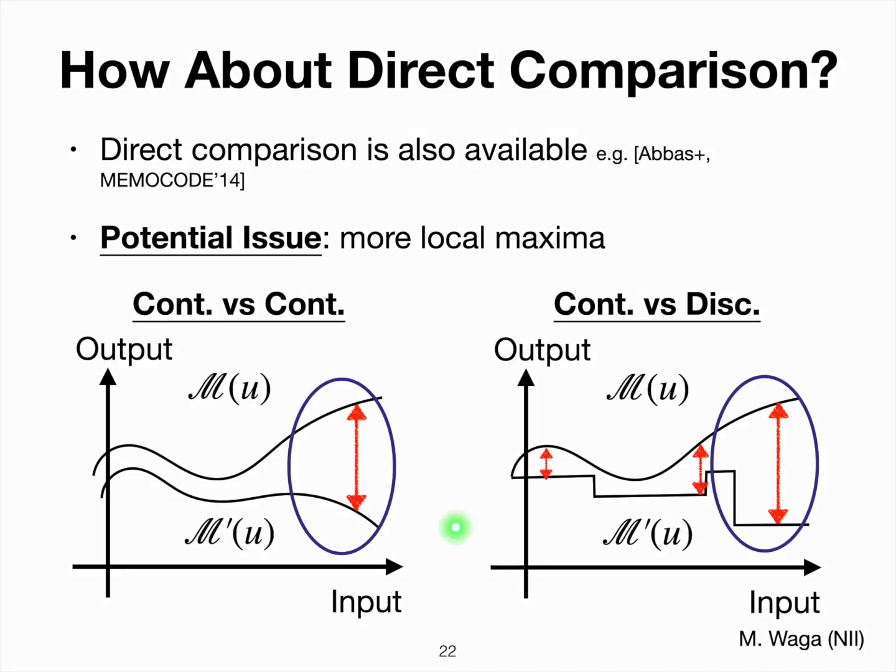When we compare two continuous systems, it should be fine. There can be some local minima, for example here, or a local maxima. But in a comparison between a continuous system and a discrete system, there are many local maxima and local minima because of the discretization, and this can be a problem. So it is a good future work to also try this more direct comparison, but I think there is a potential issue.